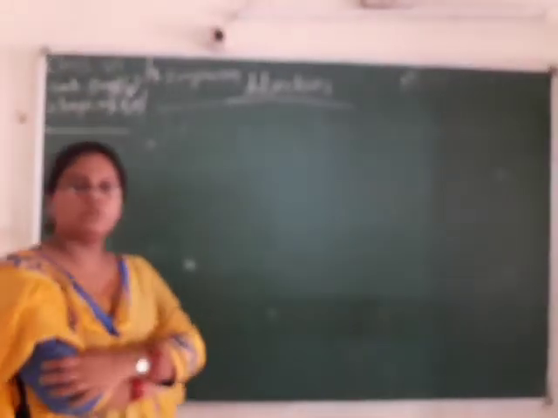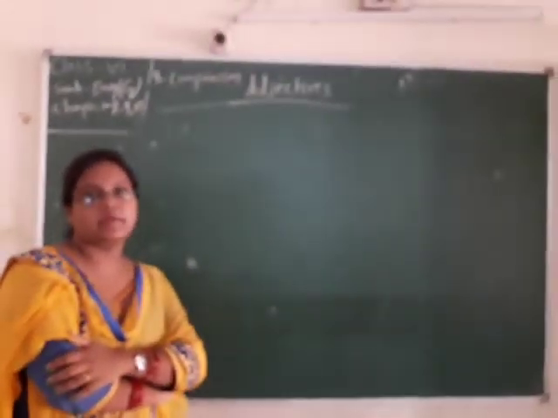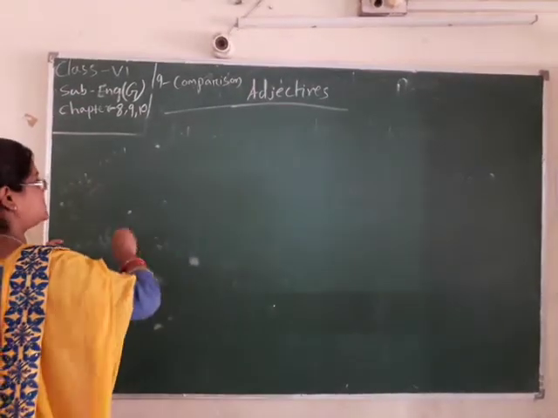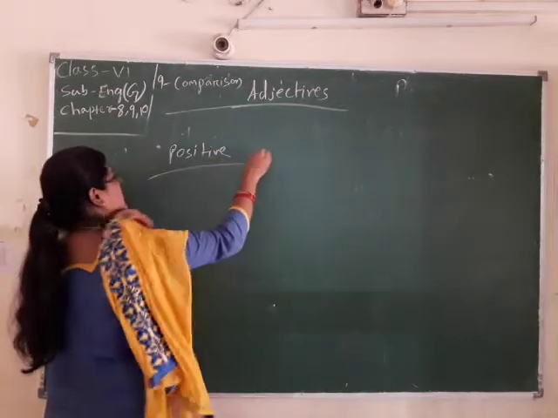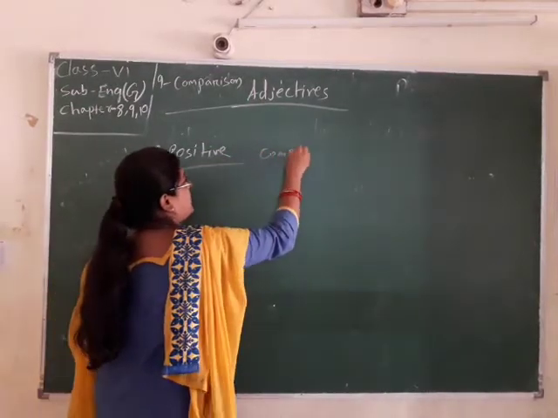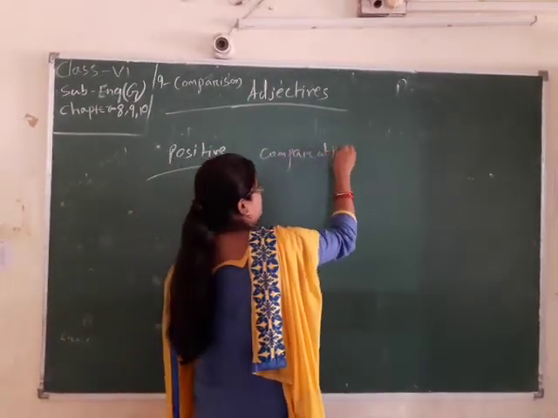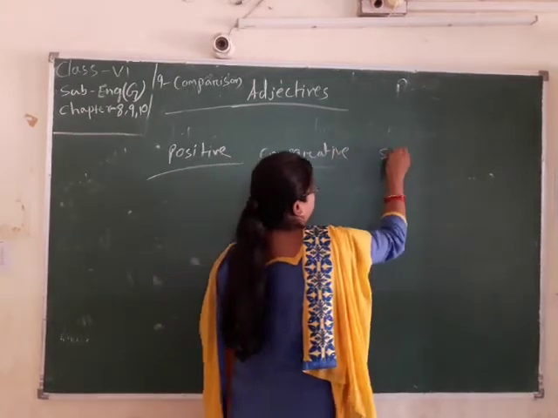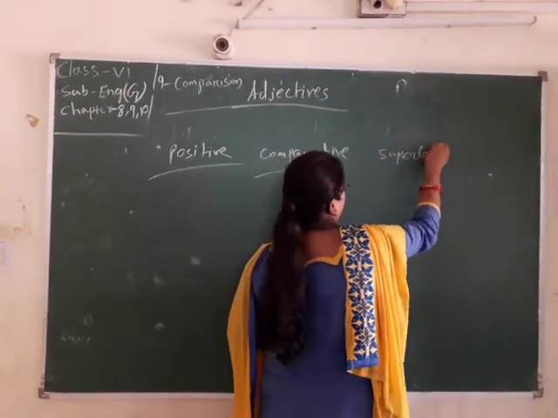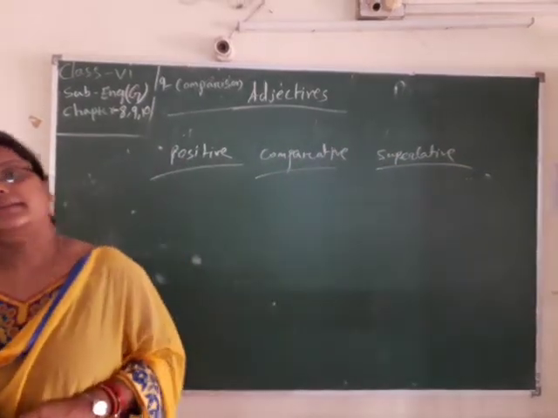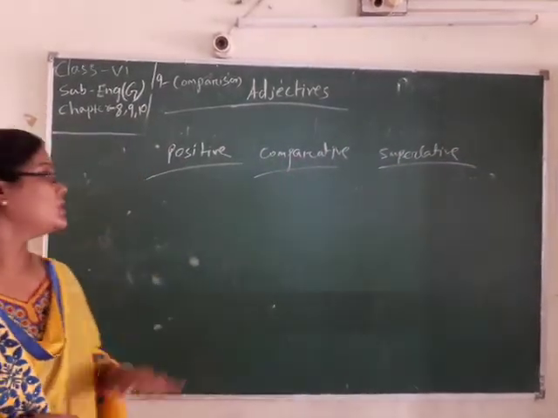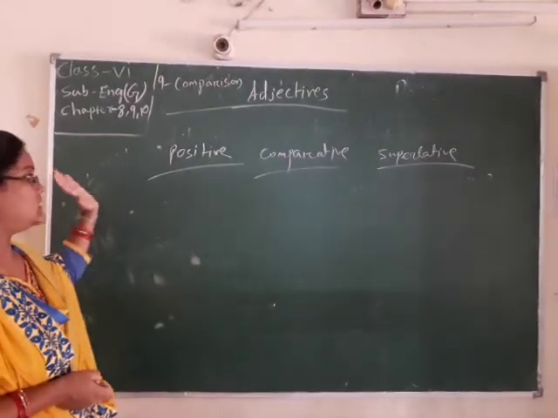Comparison of adjective. You know there are 3 forms of comparison of adjective. What are those? First is your positive, second is your comparative, and third is your superlative. There are 3 forms in your comparison of adjective.